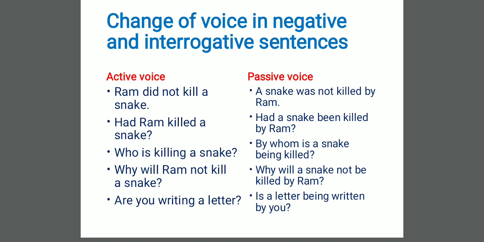Dear students, here you pay attention. Are you writing a letter? In this sentence, we are using "are" according to our subject "you". When we changed it into passive, we have used "is" according to our subject, because our subject is now a letter. That's why we have used "is": A letter is being written by you.